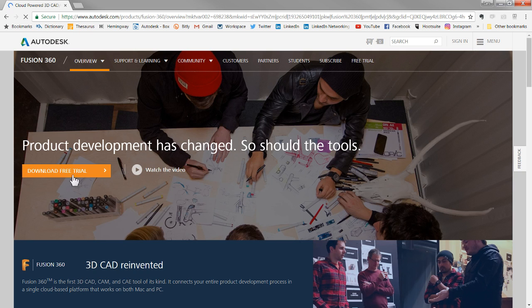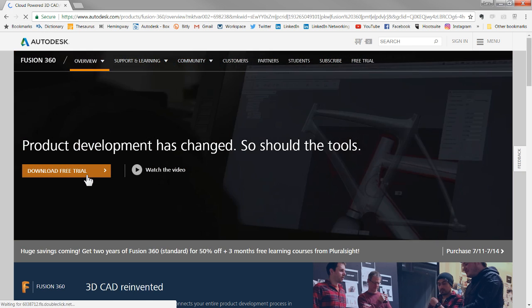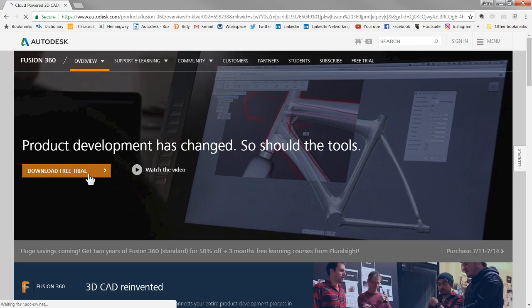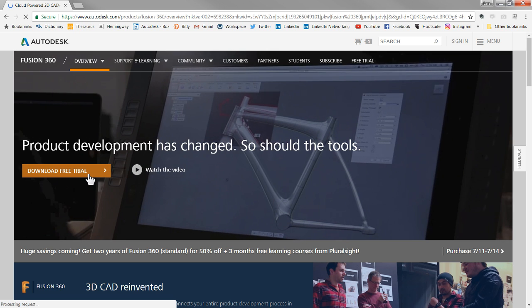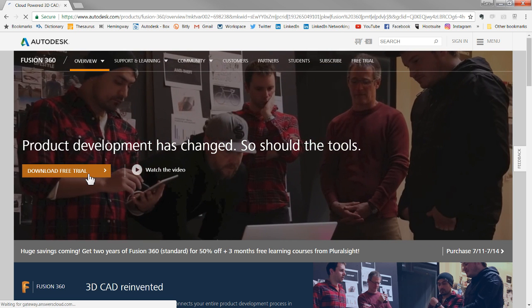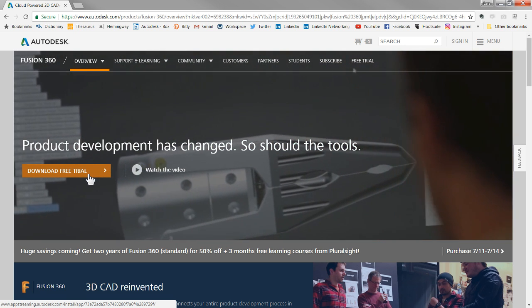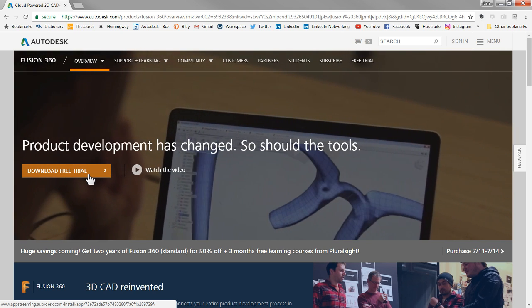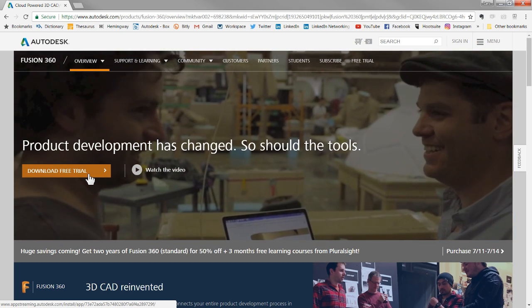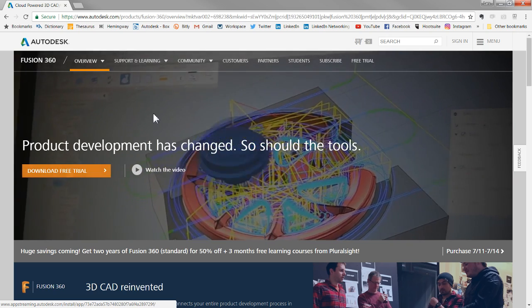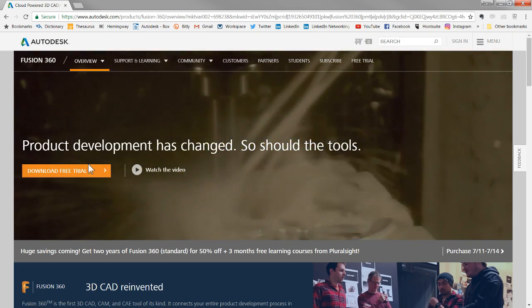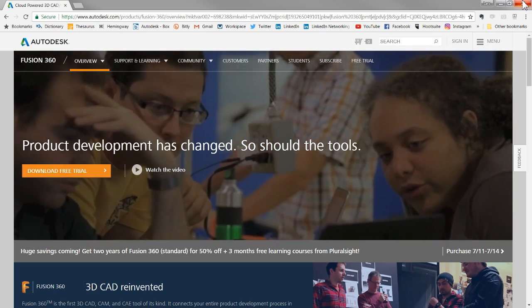When you download the free trial and create your Autodesk account, right there is when you can choose what you're going to be: if you are going to be a hobbyist, or download the free trial, or pay for the version. So that's where you should start for that question.